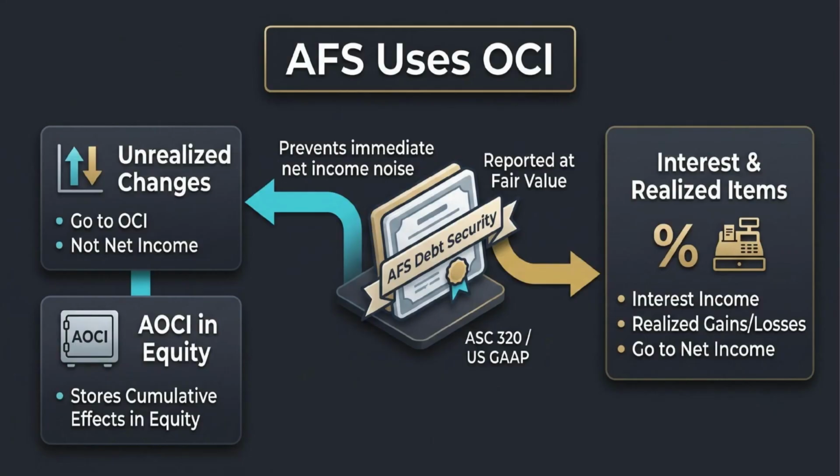In the previous video, trading securities took us straight into earnings. Now we move to available for sale debt securities, or AFS securities, where the route is different. Under US GAAP, AFS debt securities are reported at fair value on the balance sheet, but unrealized holding gains and losses generally do not immediately enter net income. Instead, they go through other comprehensive income, or OCI, and accumulate in accumulated other comprehensive income, or AOCI, within stockholders' equity. Interest income and realized gains or losses still go to net income. So AFS does not ignore fair value. It is fair value reporting with a different landing zone.